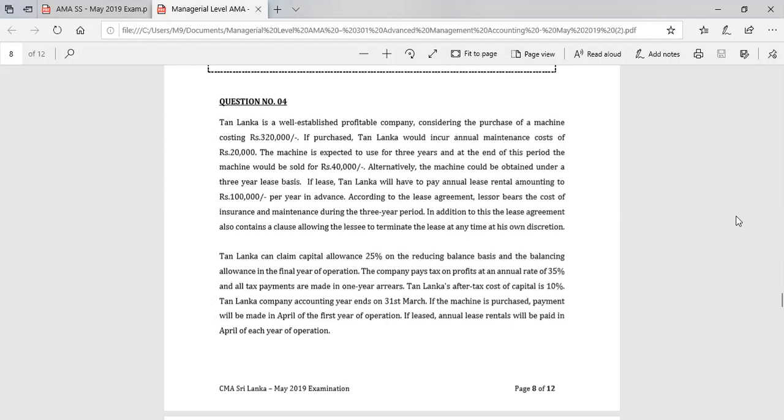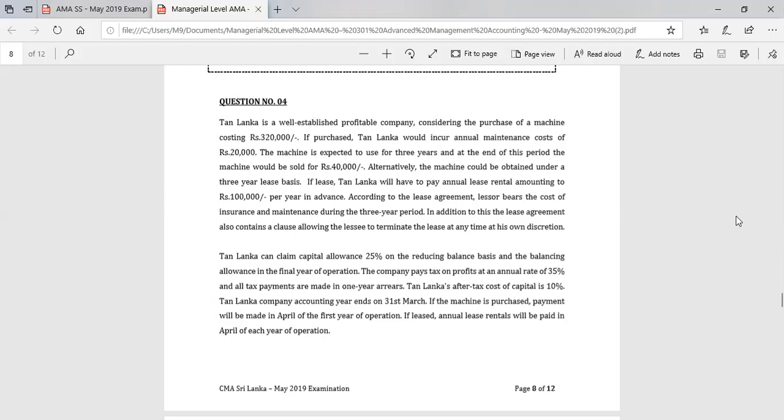The company pays tax on profits at the annual rate of 35%, and all tax payments are made 1 year in arrears. So since all tax payments are paid 1 year in arrears, even though the lifetime is 3 years, we need to take the cash flows for 4 years. TAN Lanka's after-tax cost of capital is 10%.